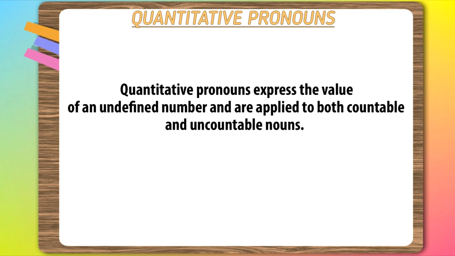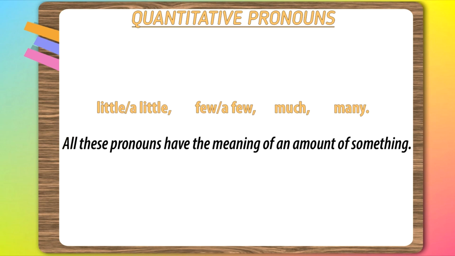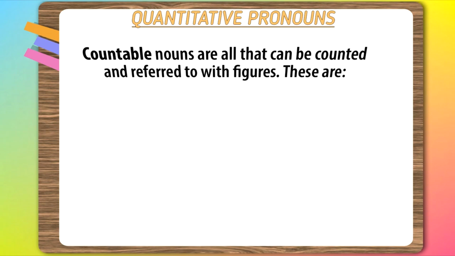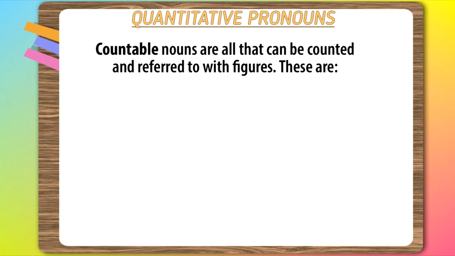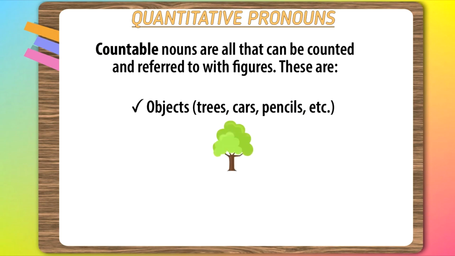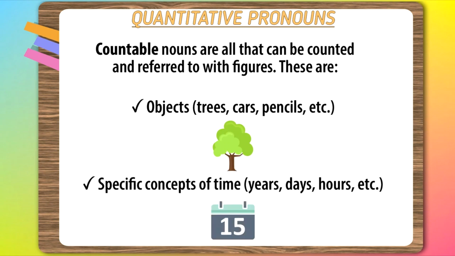There are the following quantitative pronouns: little, a little, few, a few, much, and many. All these pronouns have the meaning of an amount of something, but some of them are used only with countable nouns and others are not. So now it's time to remind you which nouns are countable and which are uncountable. Countable nouns are all that can be counted and referred to with figures. These are objects such as trees, cars, pencils, etc., or specific concepts of time: years, days, hours.